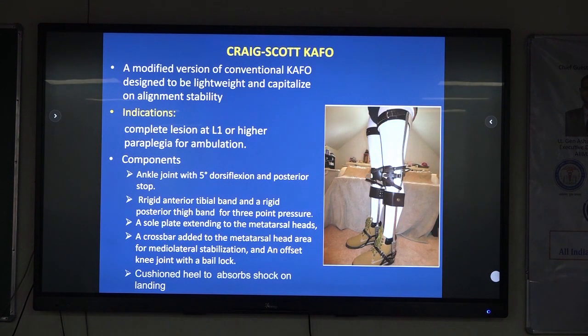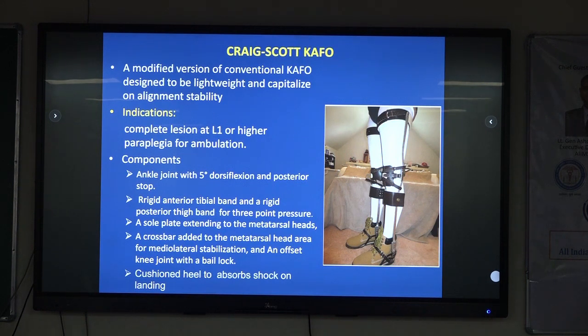Craig Scott KFO is a modification to make this orthosis lightweight. A modified version of conventional KFO designed to be lightweight and capitalize on alignment stability. Indications are complete lesion of L1 or higher paraplegia to facilitate their ambulation, and components are ankle joint with 5 degrees of dorsiflexion and posterior stop, rigid anterior tibial band and a rigid posterior thigh band.